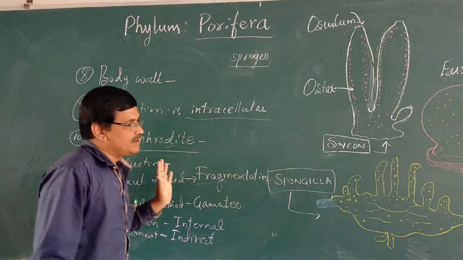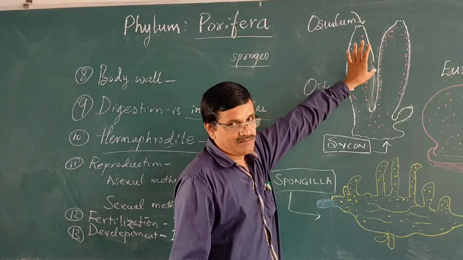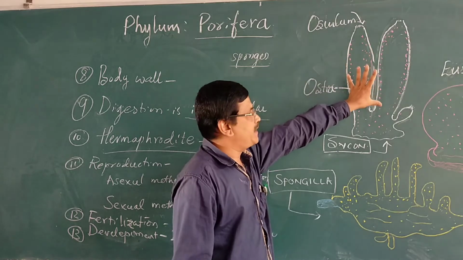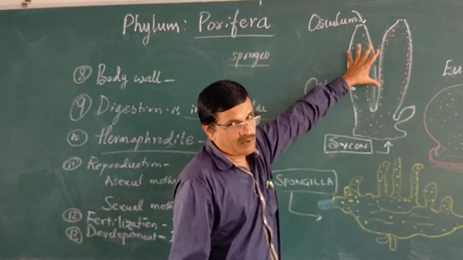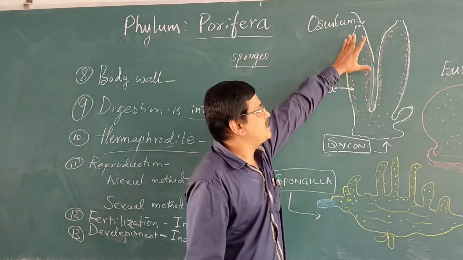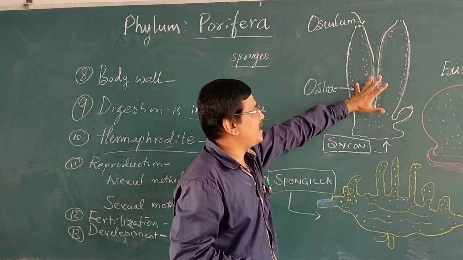Examples. Sycon. Now we look at this diagram. This is Sycon, with a body that is cylindrical in shape, and its body wall has many pores known as ostia.